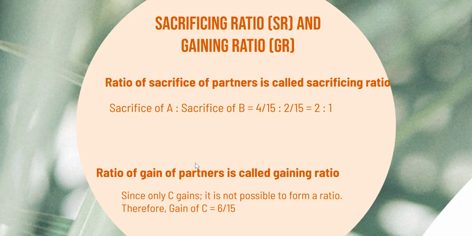Now the ratio of the gain of the partners will give us the gaining ratio. But in this example, only C gains. It is not possible to form a ratio. Therefore, we will say gain of C is equal to 6/15.